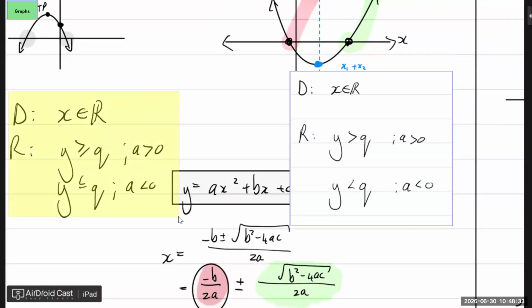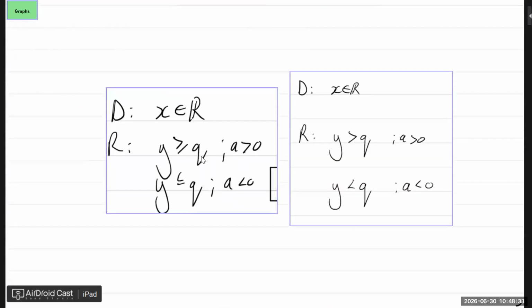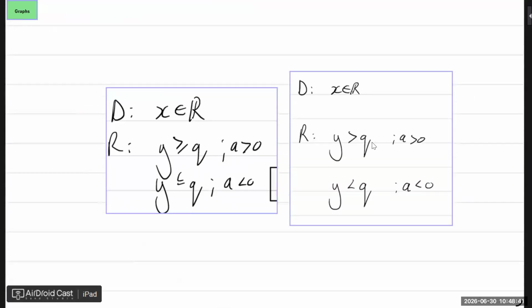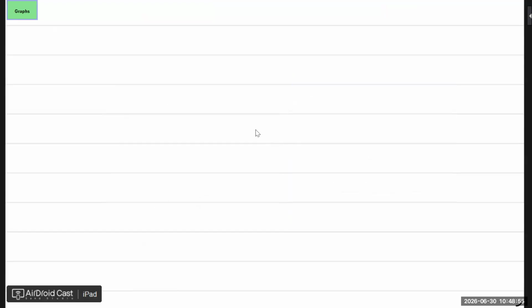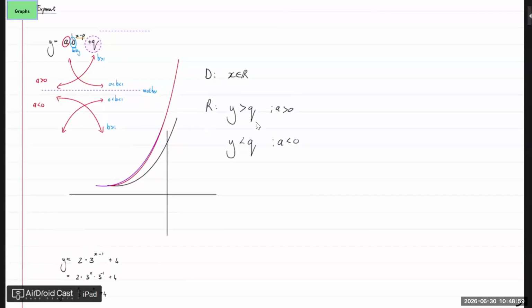Can you guys see? The only difference is it's not included. Because remember, when it comes to a horizontal exponential graph, that q value is your asymptote. So that's why it's not included. All right, any questions so far? You're all good? All right, so that was more or less everything in terms of grade 10 and 11's work, right?